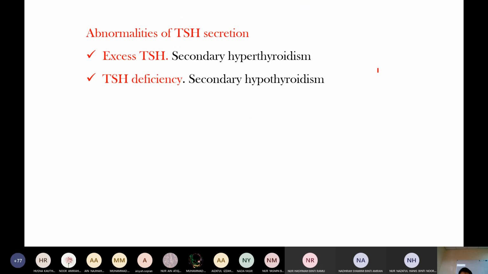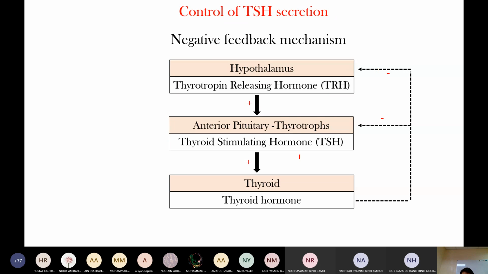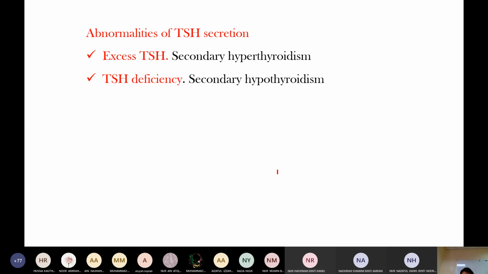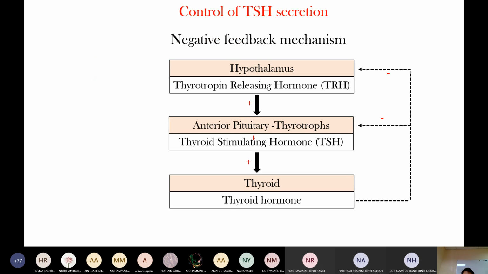Okay, now we go to hyperthyroidism and hypothyroidism. There is primary hyperthyroidism and secondary hyperthyroidism. Primary means the pathology is in the thyroid.